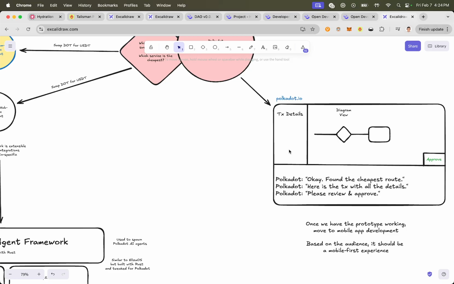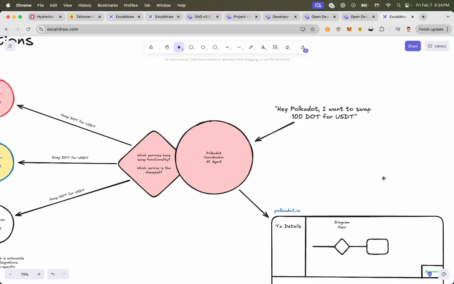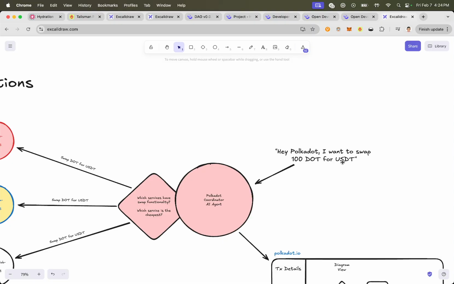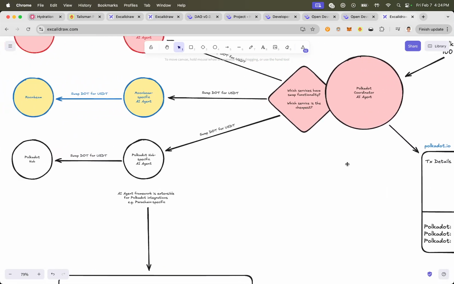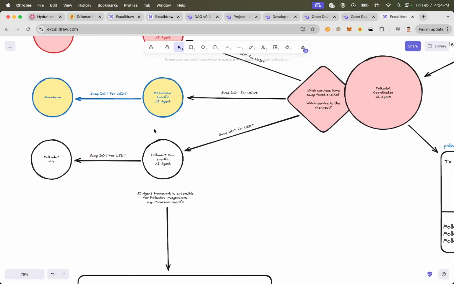You definitely want them to verify and preview the transaction. This is how it's going to work: it's going to go to Polkadot Hub and it's going to do X, Y, and Z. Here are the extrinsics, and show a diagram view, a visual view of what would happen, and then give them the ability to reject or approve. If they approve, their wallet will pop up and they will be able to approve the transaction and they get the swap. They get the USDT, 100 DOT worth of USDT in their wallet. So simple operations like that already exist in the ecosystem.